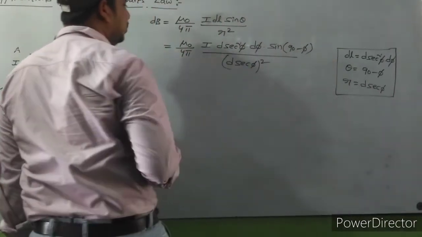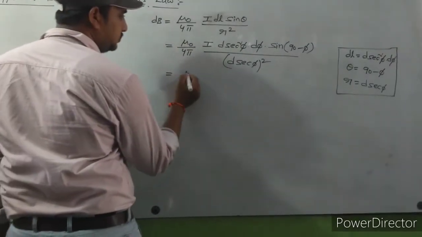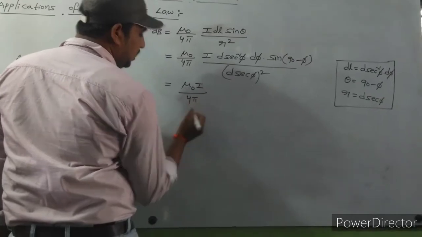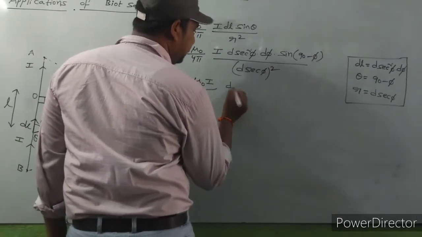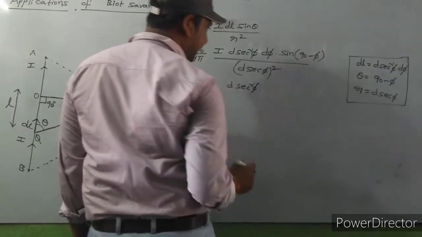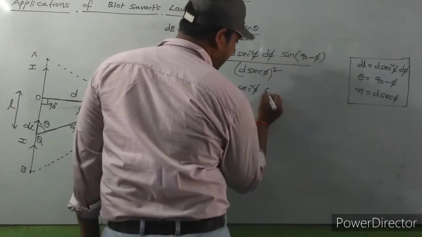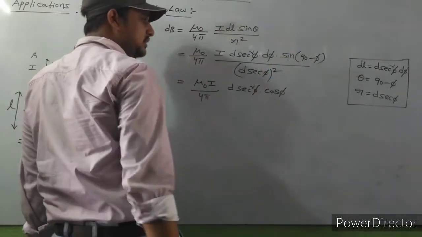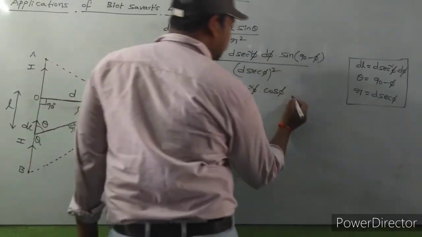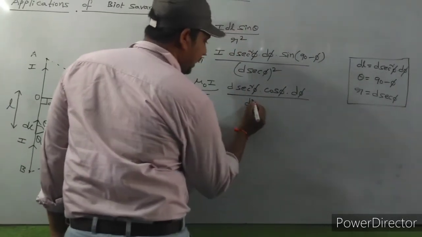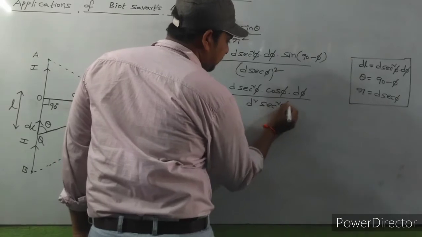We got mu naught I by 4 pi into D into secant square phi into sin of 90 minus phi. Sin of 90 minus phi is cos phi, you know already. Cos phi into d phi by D square secant square phi.